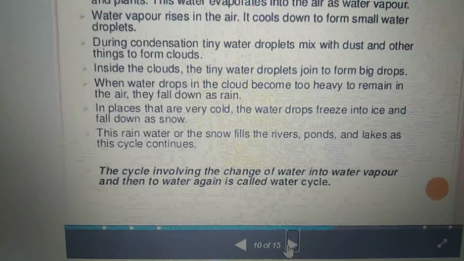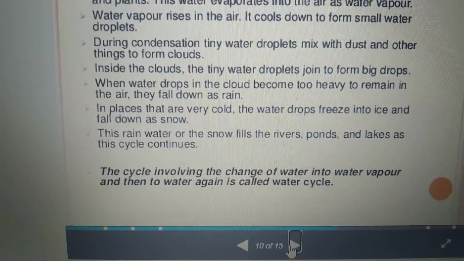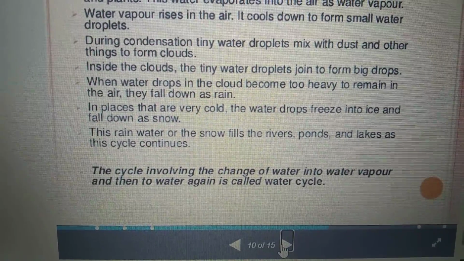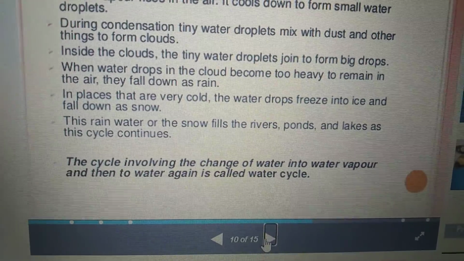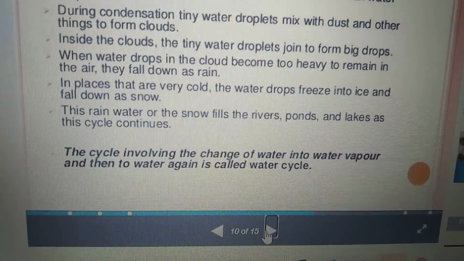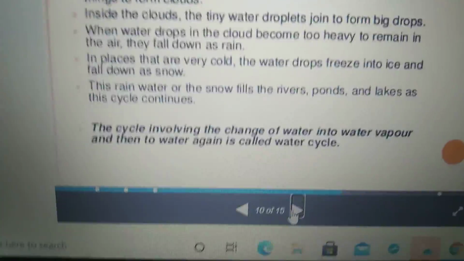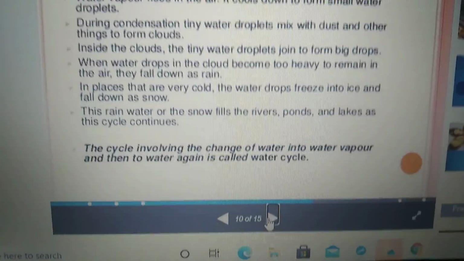Now you have an idea how the rain will come, how the snow will come. This rainwater or snow fills the rivers, ponds, and lakes as this cycle continues. So here the cycle involving the change of water into water vapor and then again to water is called the water cycle. Okay. This is called the water cycle.